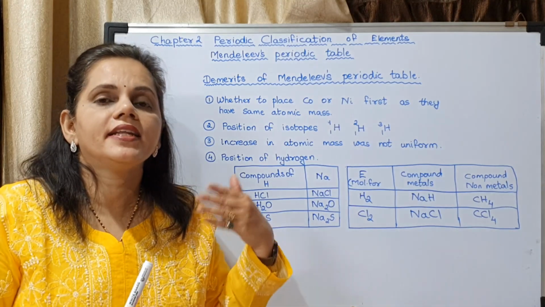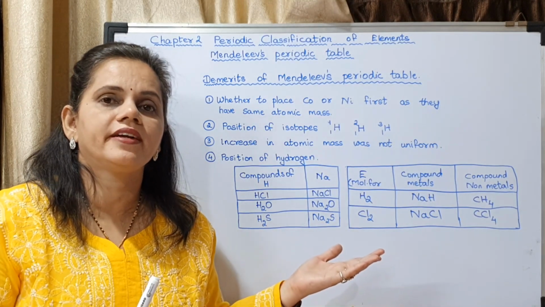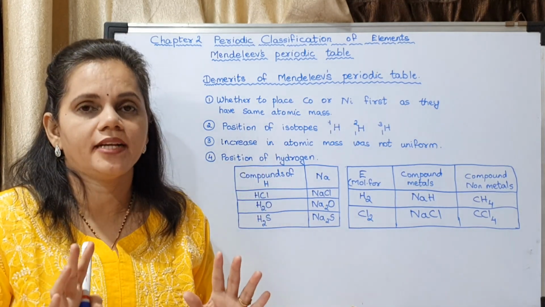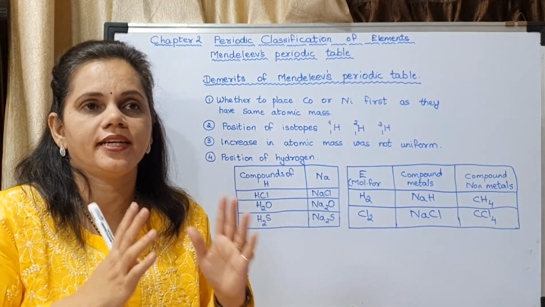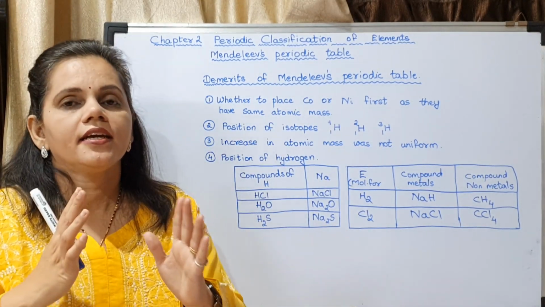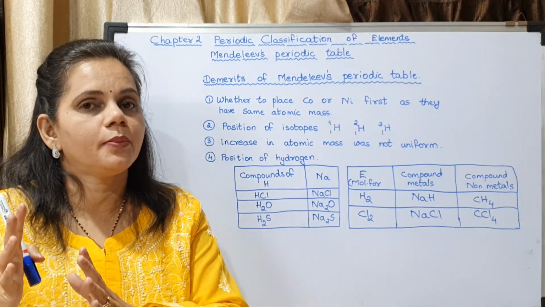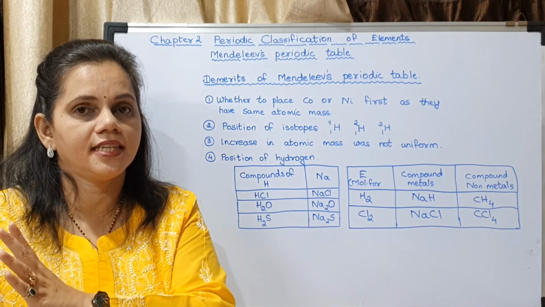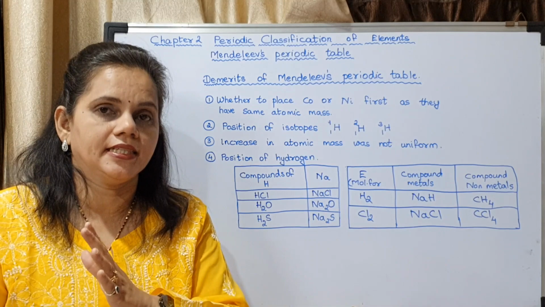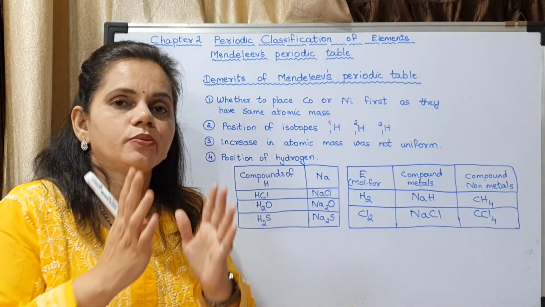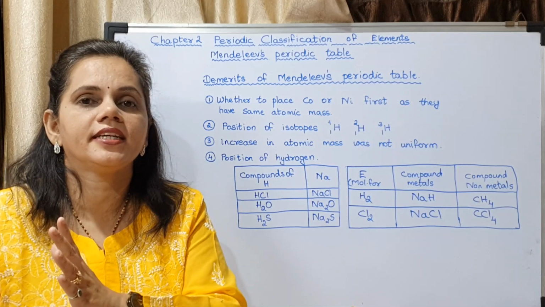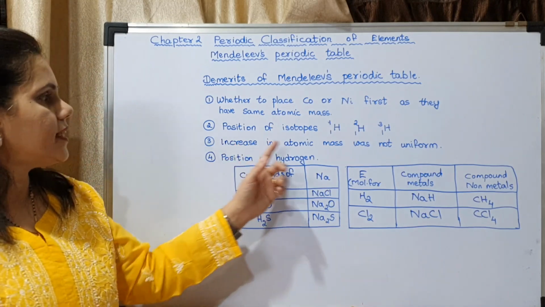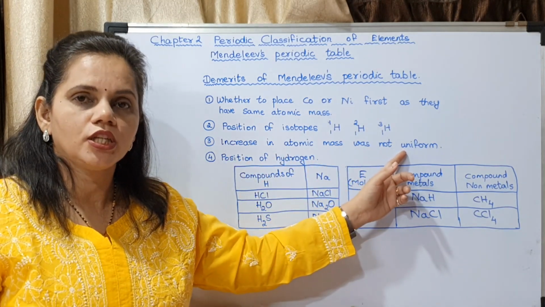Understood? But when the elements were arranged in the increasing order of atomic masses, those increases in the values were not uniform. Consider if the first one is 29.3. If it is increasing by 1, then it will be 30.3, the next one will be 31.3 and so on. But that increase was not uniform. The first one increased by 0.5, the next one increased by 0.6 and so on. It is an example. So, the increase in atomic mass was not uniform.